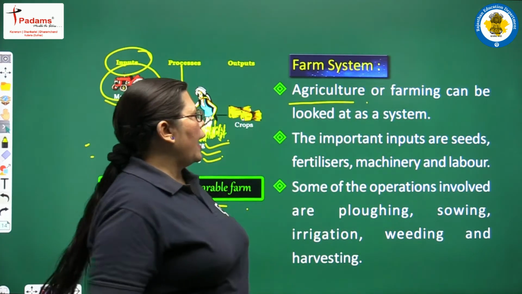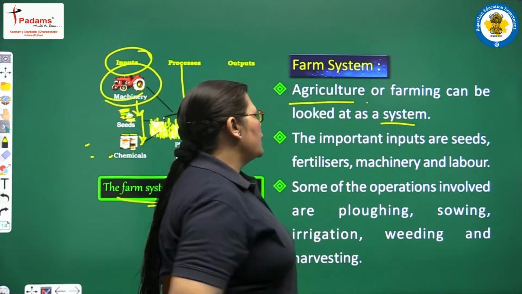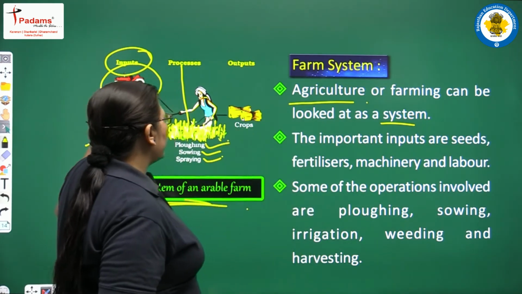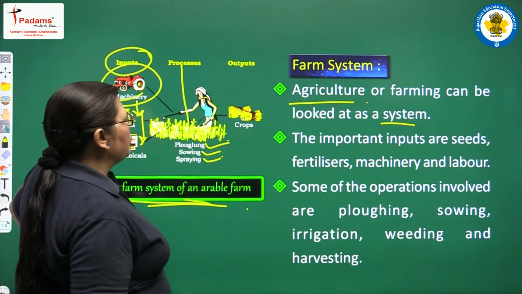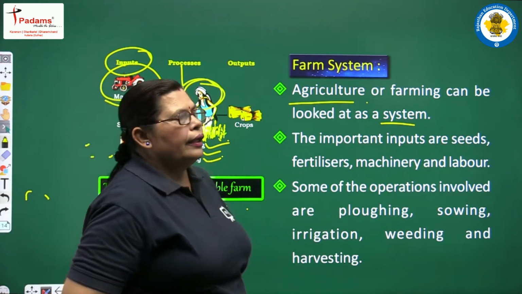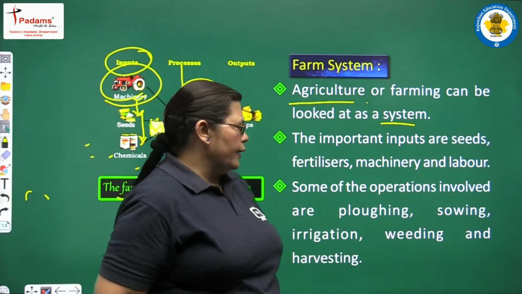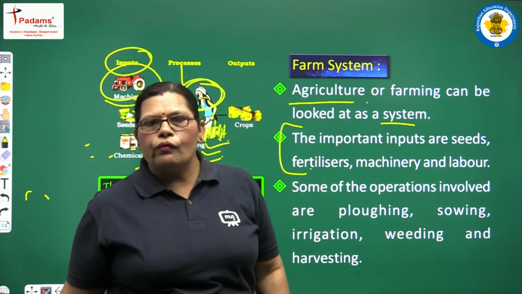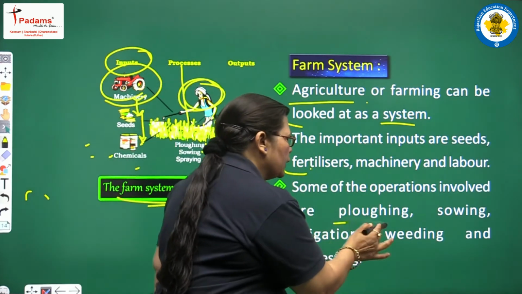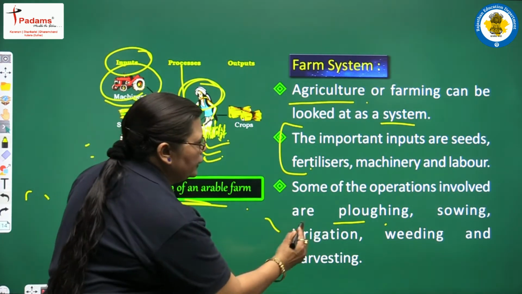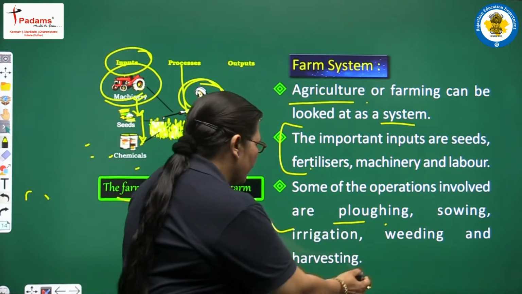Agriculture or farming can be looked at as a system. The important inputs are seeds, fertilizers, machinery, and the most important thing, labor. With all these inputs, some of the operations involved are ploughing, sowing, irrigation, weeding and harvesting.